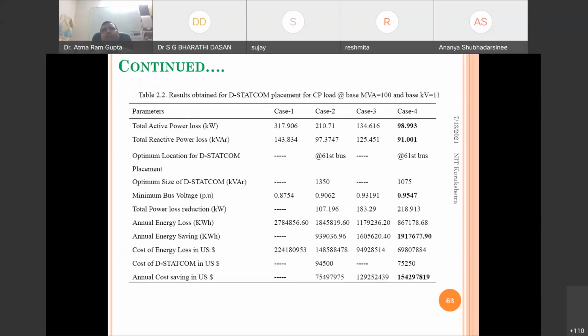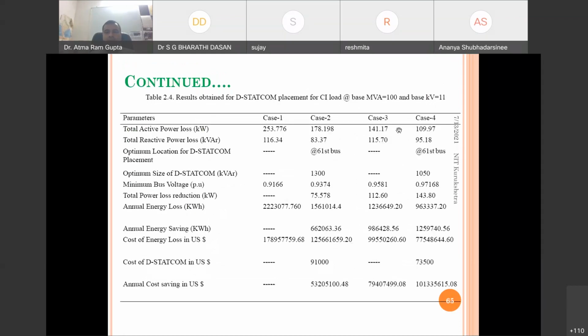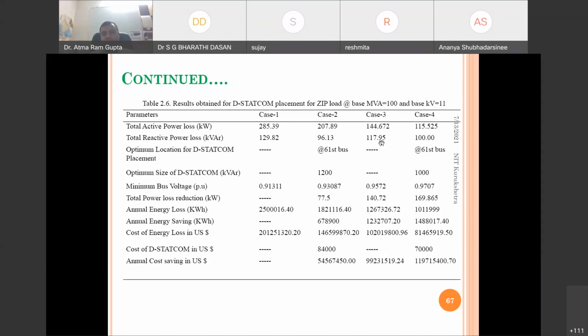Also here, while we are analyzing distribution network, for example, if we are analyzing a 11 kV distribution network, this will be the losses in the base case of 317 kilowatt, and if we are doing for 12.66 kV, this will be 225 kilowatt. So this is obvious, if voltage is increased, losses will be reduced. Okay, so accordingly, we can compare for all other loading conditions also, like this is the result of constant impedance, and this is the result of constant current load conditions.